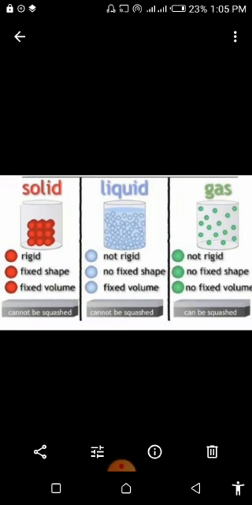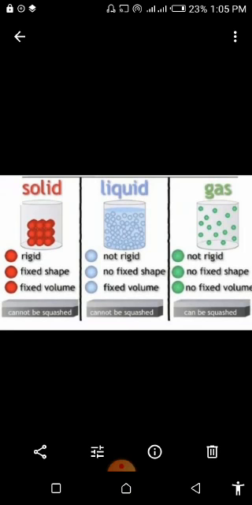Hope you have understood about solids, liquids and gases, that the particles of solids are closely packed. They have very less energy as compared to liquids and gases because they do not move freely, and they have fixed shape and fixed volume, and they are rigid. The liquids have less energy, and the particles of liquids do not move freely and they can slide over each other. That's why they do not have a fixed shape and they are not rigid,